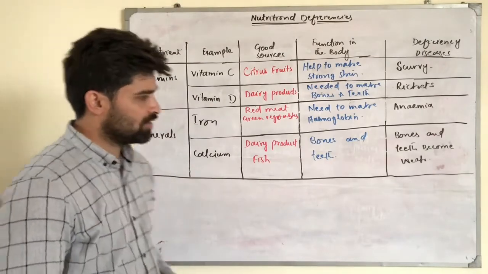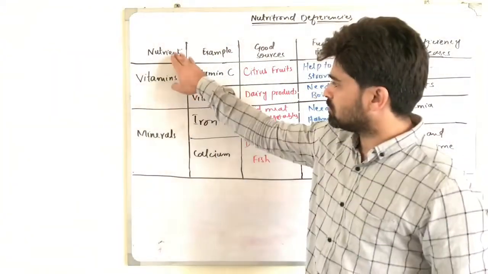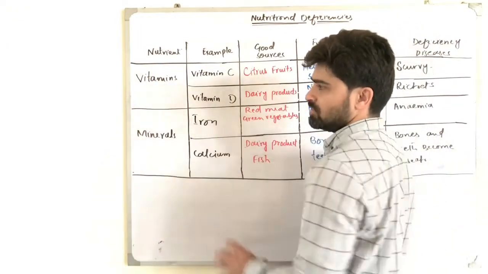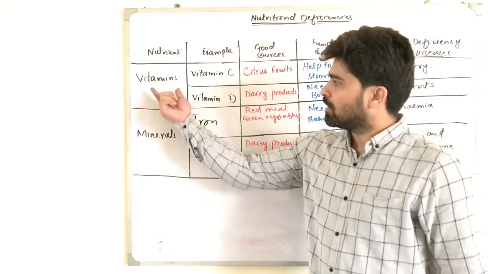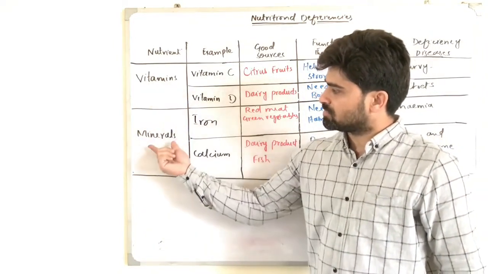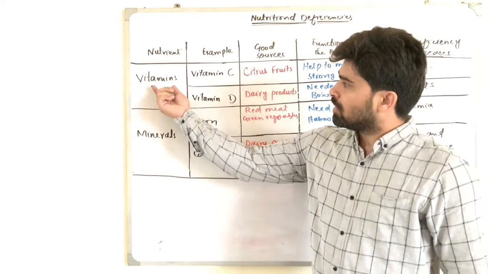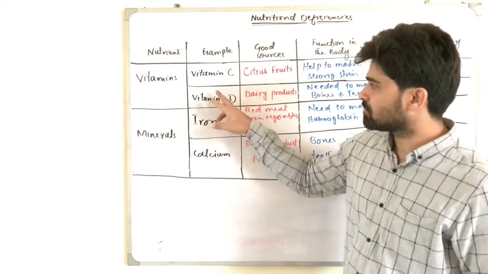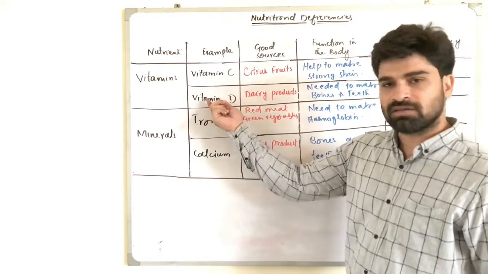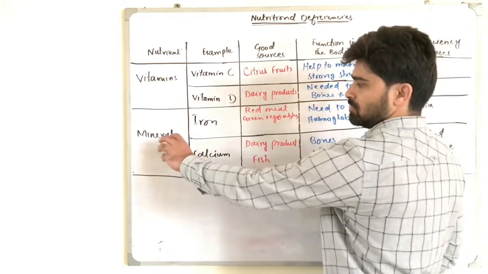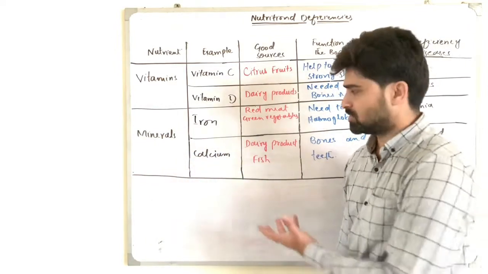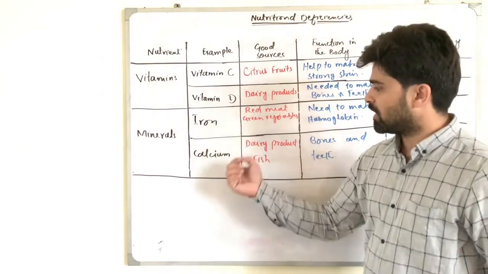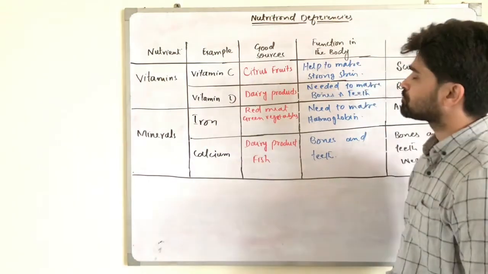So here are the two main nutrients which are listed in this table, and these are vitamins and minerals. In this table, two types of vitamins are discussed: vitamin C and vitamin D, and two different minerals are discussed. These minerals are iron and calcium.